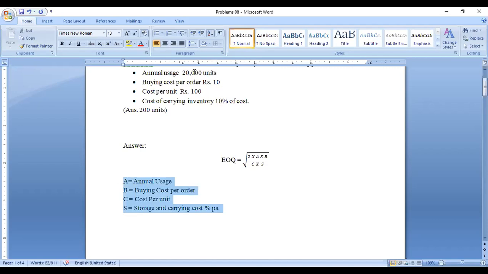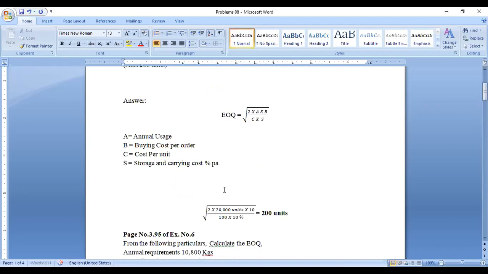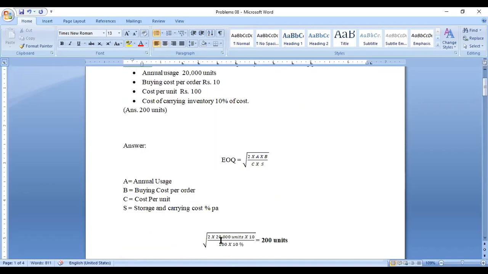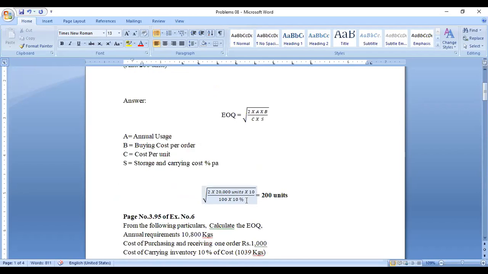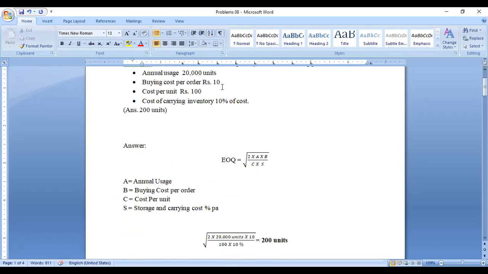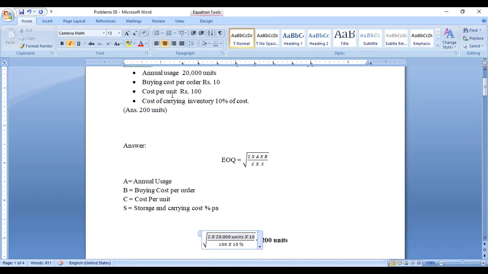So the four amounts are given: annual usage, buying cost per order, cost per unit, and the percentage. You have to multiply like this. Take the root of 2 into 20,000 units, the annual usage, multiplied by 10, the buying cost per order, and rupees 100 cost per unit.